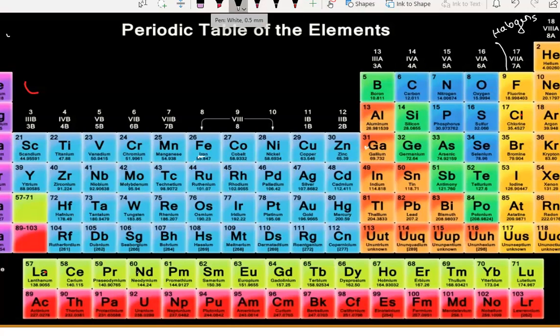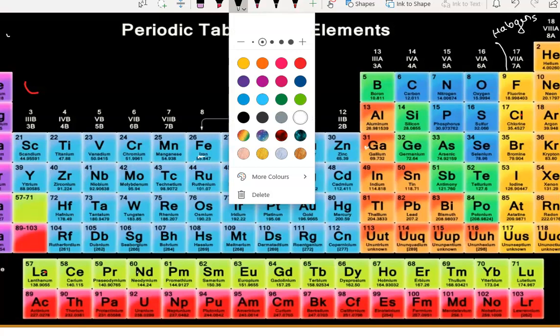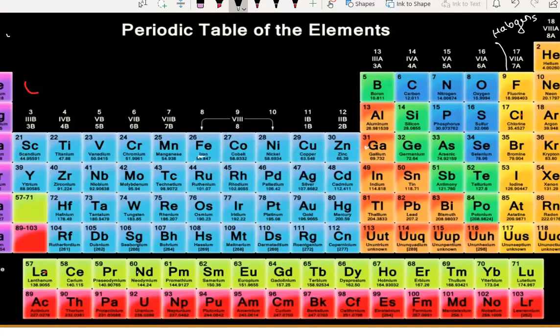Okay, let's begin. Here, 18th group elements are called 0th group elements. Why? Because they have zero valency. I explained about this already. You just go through my YouTube channel. I'll upload this same video over there.